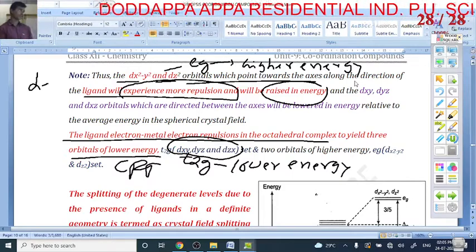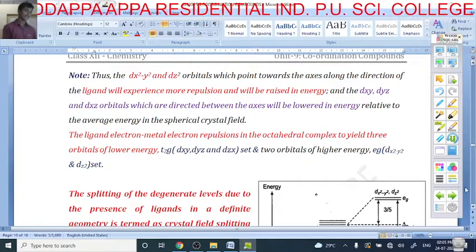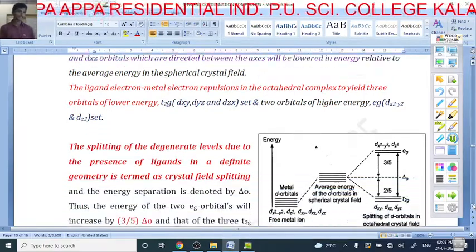Now I can show with the help of this diagram. This diagram is very important.